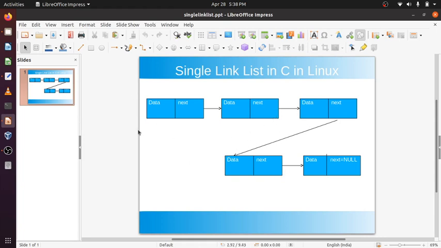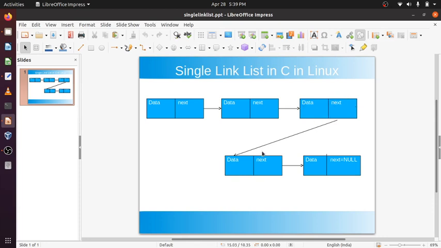Now, what is linked list? It's a node where data will be kept and one pointer will be there that will be pointing to the next element, next node. This is the first node, can be called the head node, root node, anything. After that, this element data will contain the data, whatever string, integer, double, anything. Next, this next pointer will be pointing to the next node.